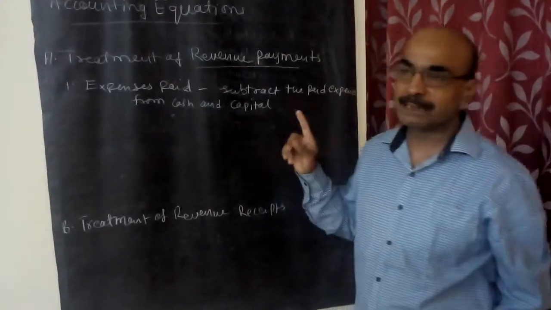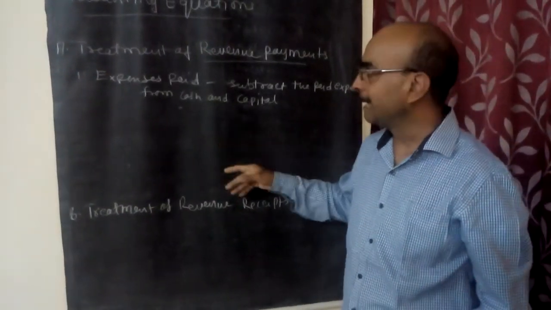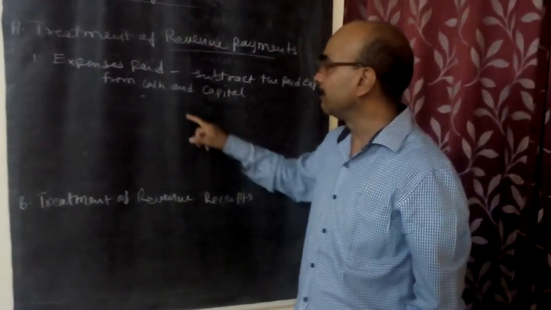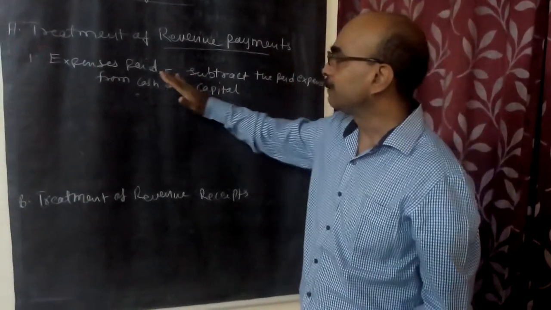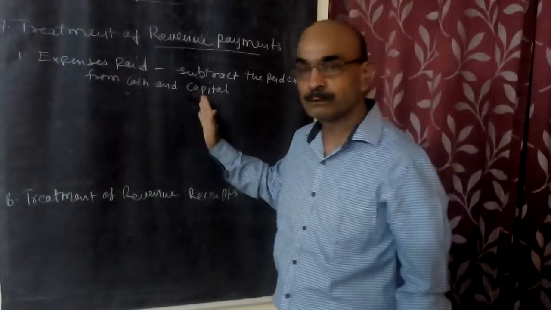Because when you bring the cash, that cash becomes your capital. And when you are paying anything from that, that will reduce your cash and capital both. Correct? So in the accounting equation, expenses paid means reducing cash and reducing capital.